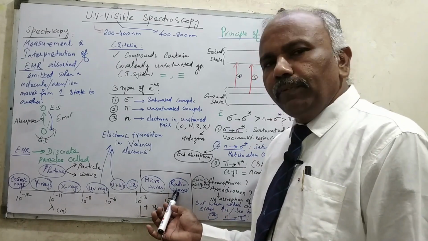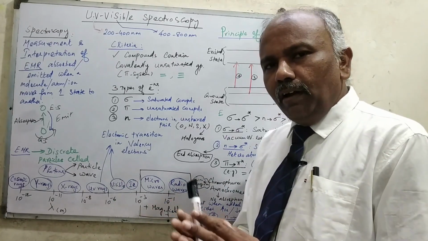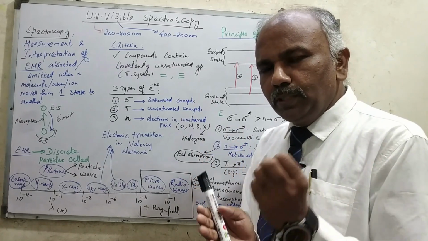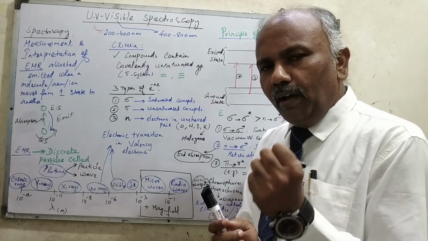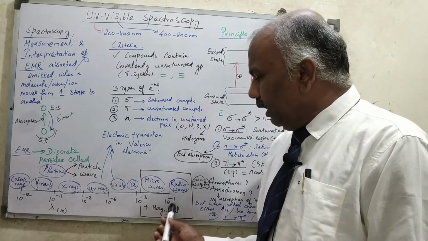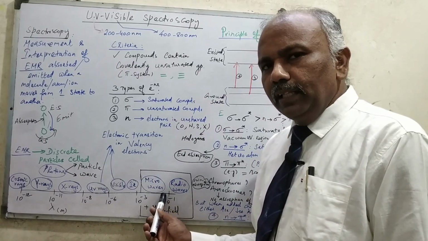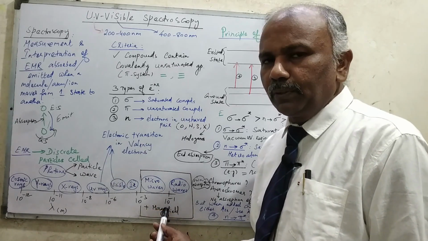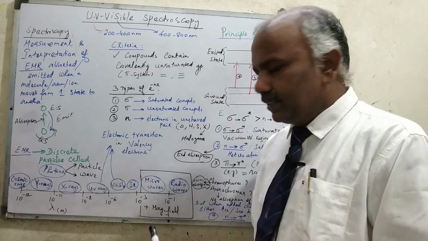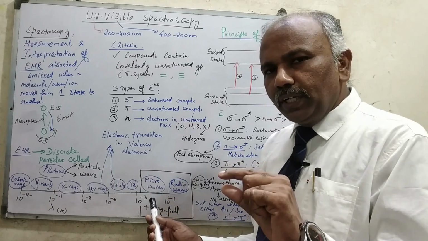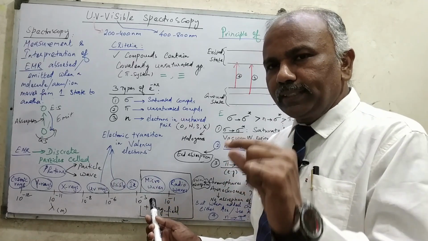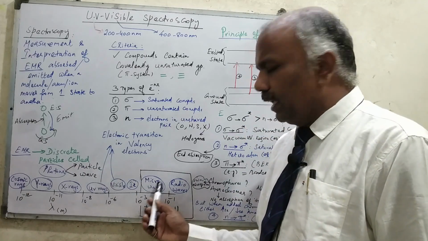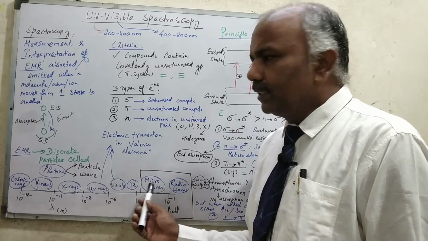Whereas in case of radio waves, the phenomenon involves the absorption of radio waves by the nucleus in the magnetic field. So when we are using this radio waves concept, the technique is called NMR or nuclear magnetic resonance spectroscopy, because the energy is very, very less. Therefore, the nucleus moves from ground state to excited state. It is a very minute distance. Therefore, we call it NMR, nuclear magnetic resonance spectroscopy.